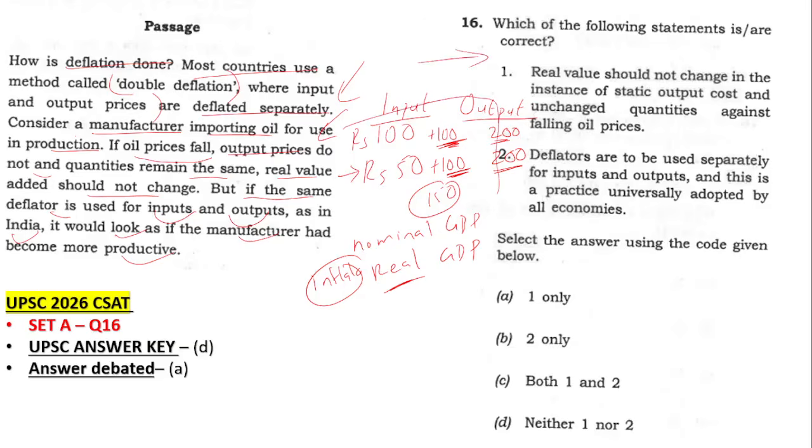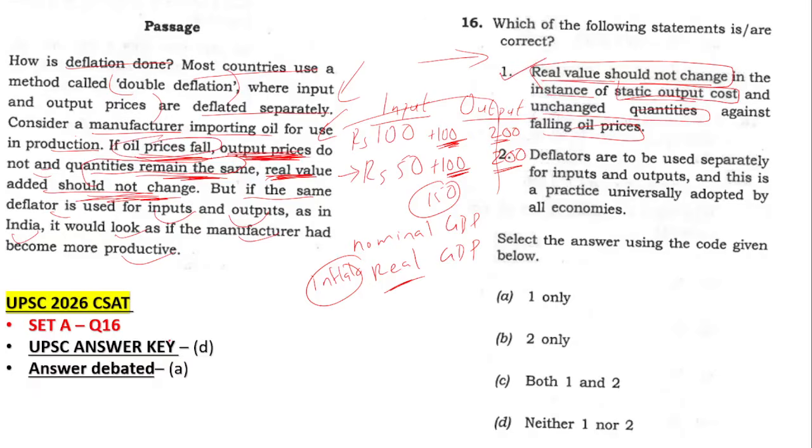Your job is to answer the passage. Economic classes and all you can deal with later, but here the real value should not change in the instance of static output. The real value should not change when the output price is not changing, quantities remain the same, and oil price falls. Real value should not change in the instance of static output cost, the same thing: output prices do not change, so that is matching. Unchanged quantities, here quantities remain the same, that's also matching. Then against falling oil prices, as per this, one should be true.